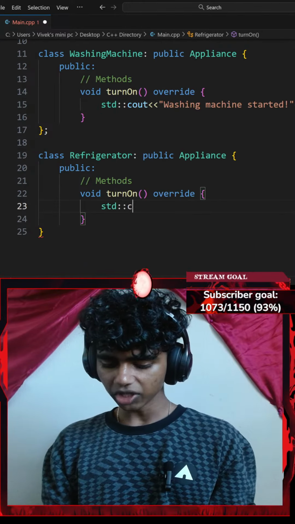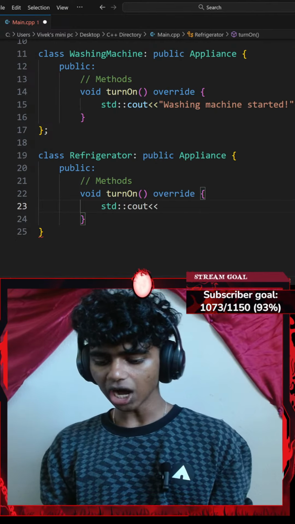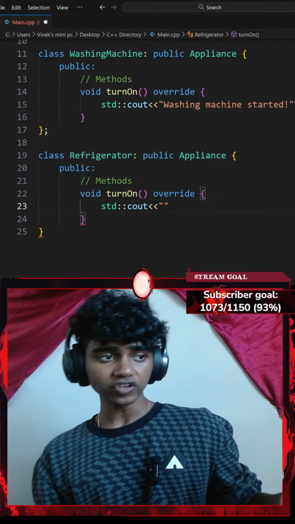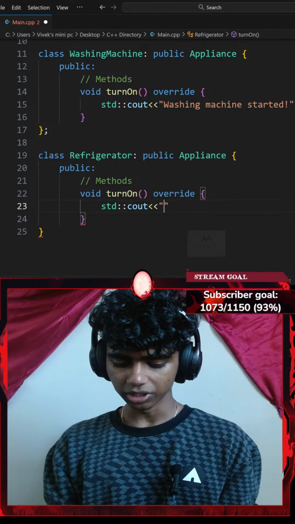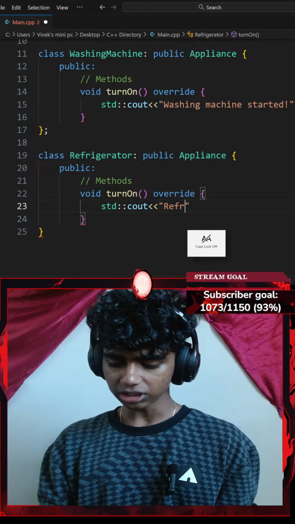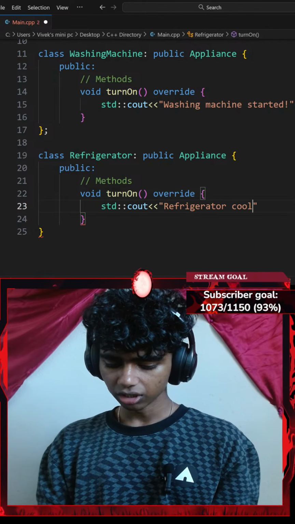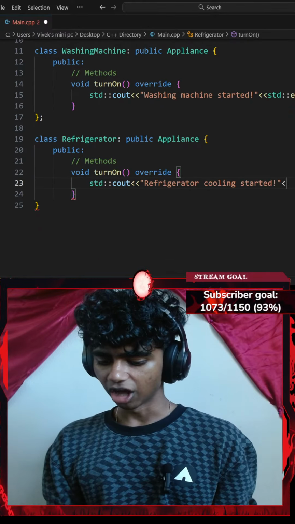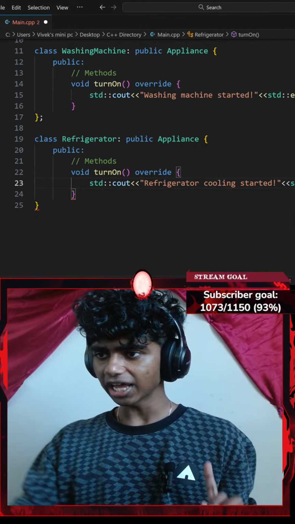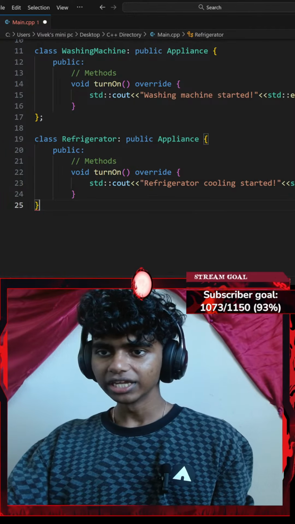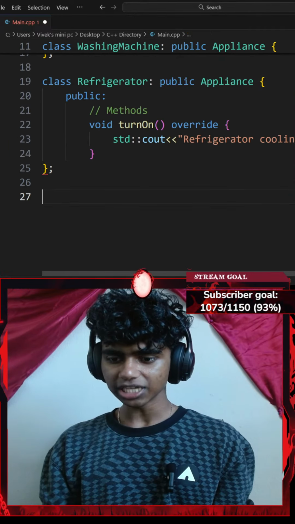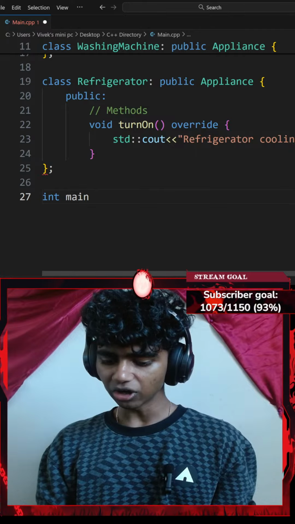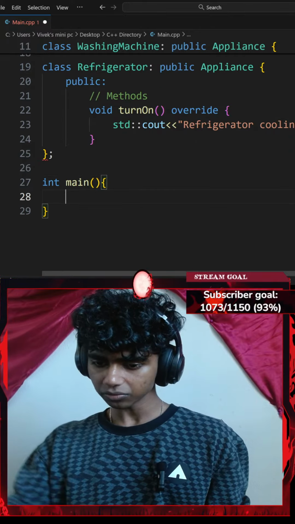That's it. I'll go with a standard console output with an insertion operator that says something like refrigerator cooling started exclamation, and then another insertion operator of a standard end line, ending with a semicolon. Then let's go ahead and end my class with a semicolon as well. And now I'll go ahead and create a main function.